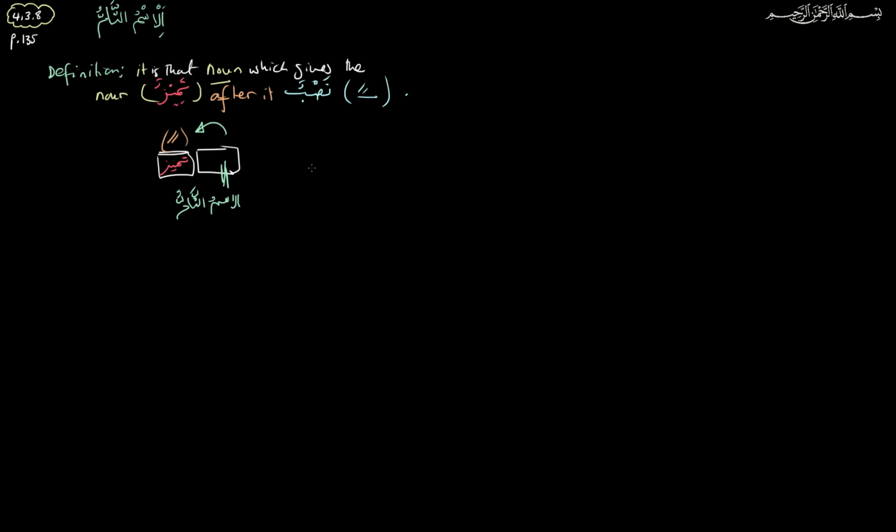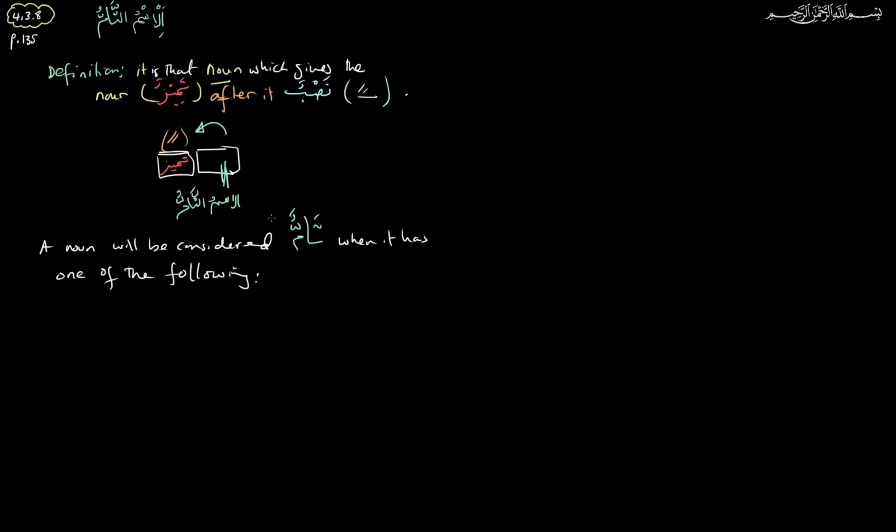So a noun will be considered taamun when it has one of the following.